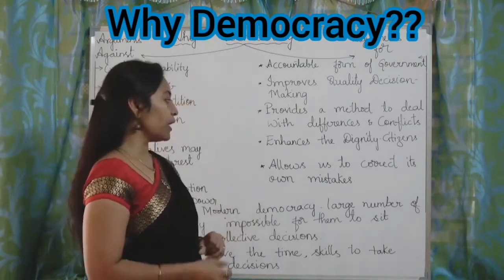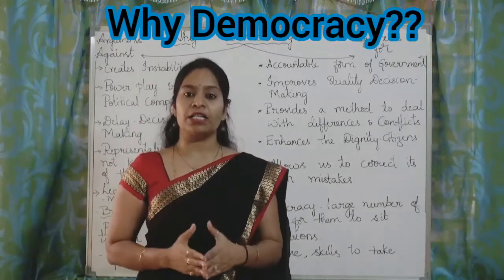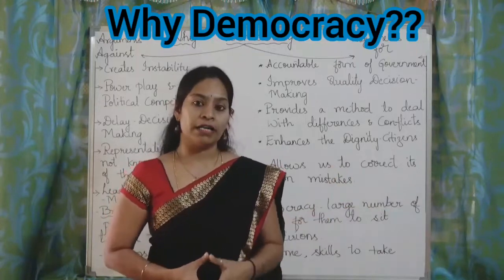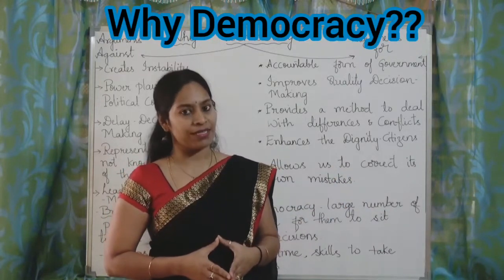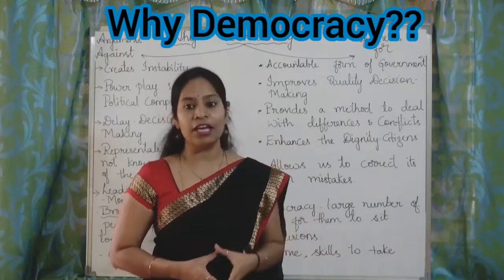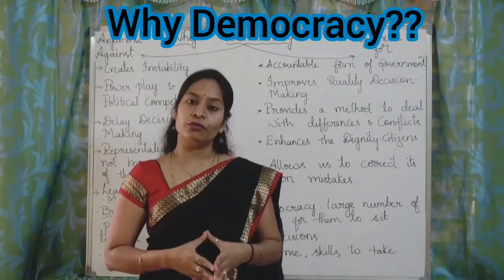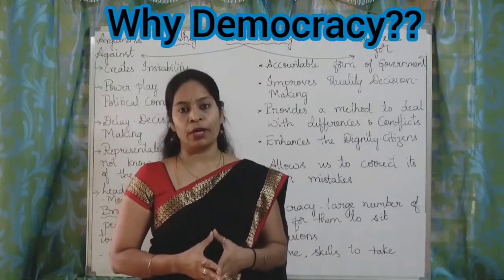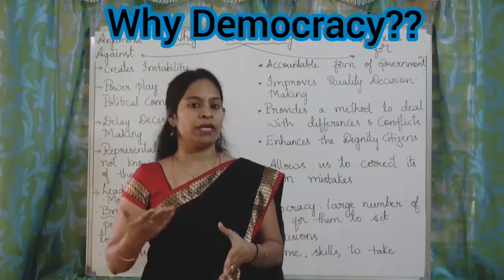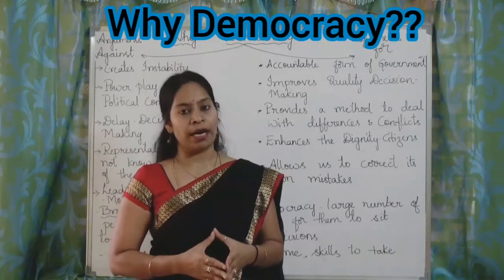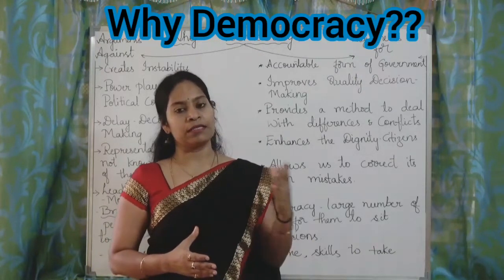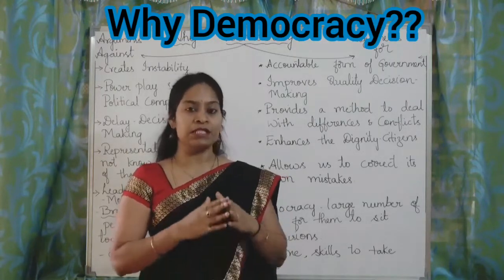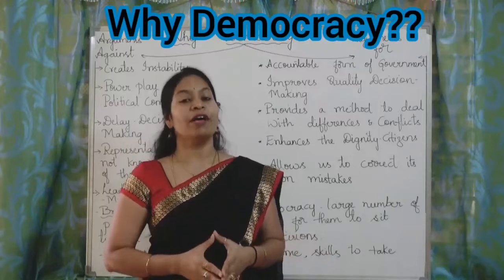And it allows us to correct its own mistakes. If any ruling party is committing any mistake, the opposition party, which is regarded as the watchdog of democracy, will be very keen to find out the mistakes of the ruling party. If the ruling party is going wrong in any of the issues, or in providing facilities or basic amenities for the people, immediately the opposition party will work as a watchdog of democracy and correct the mistakes of the ruling party. This will happen only in a democratic form of government.